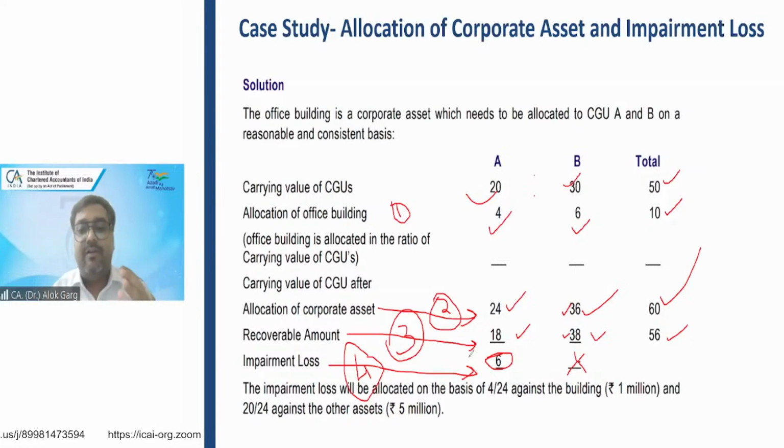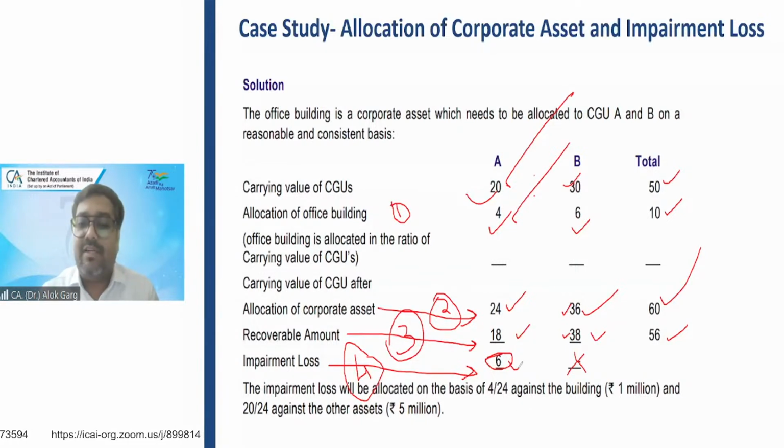Number 5, now wherever impairment loss is there, you need to allocate that impairment loss in the ratio of CGU other than corporate asset and the corporate asset. Now, what is the ratio? 20 million is the value of the CGU, 4 million is the value of the corporate asset in this case.